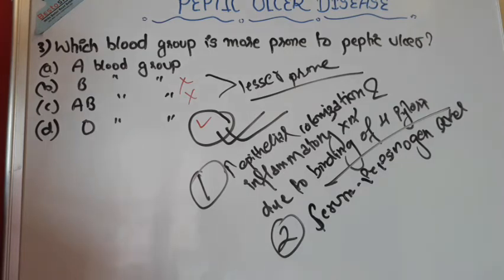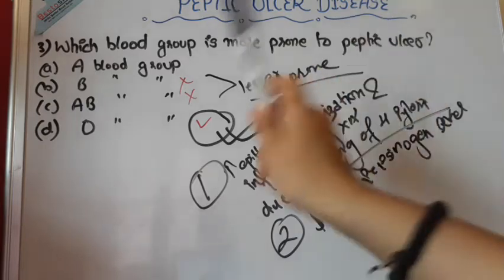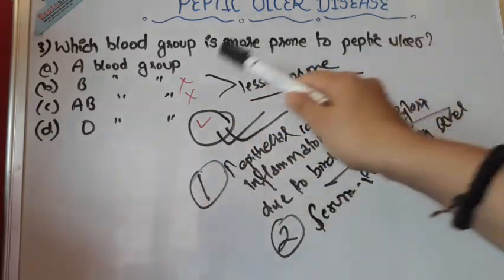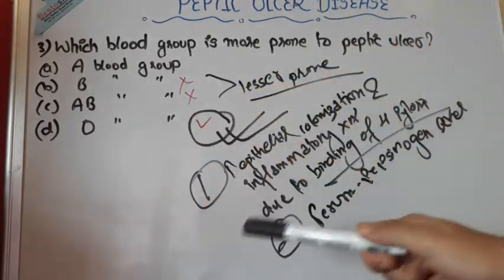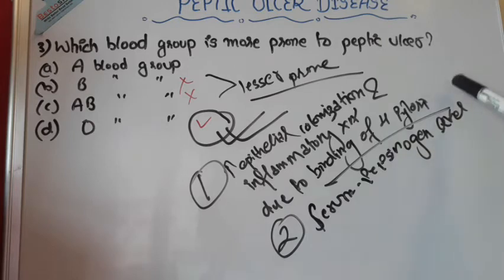So a fixed answer to this question has never been found, but at least remember that O blood group is more prone and the other two groups are less prone, and the things are higher binding of H. pylori and the serum pepsinogen level. This is question number 3.